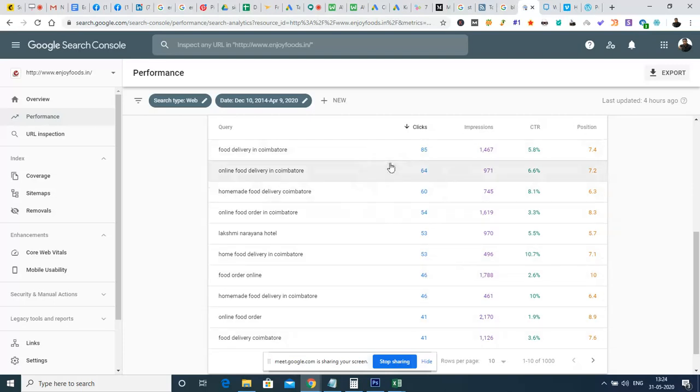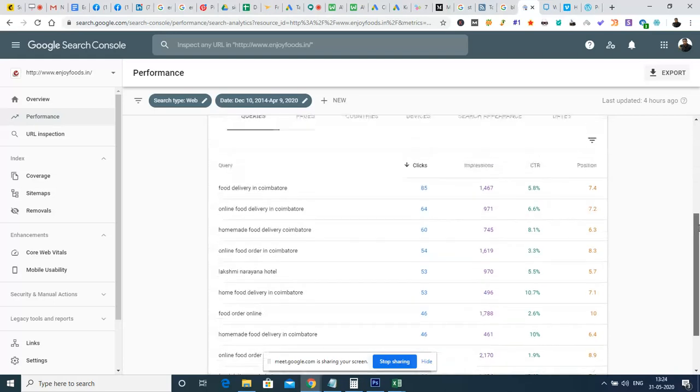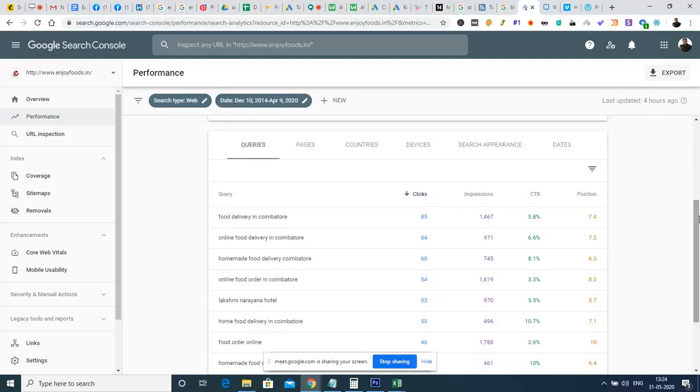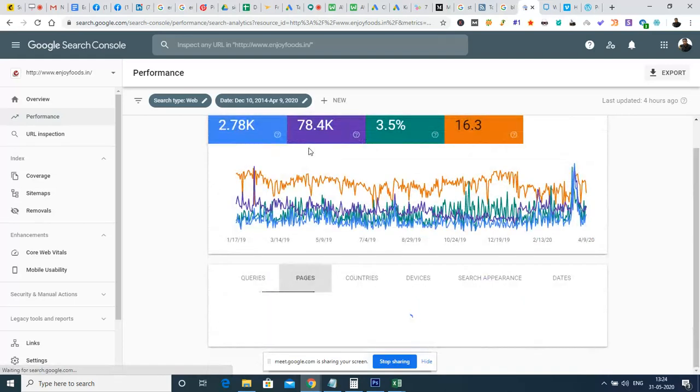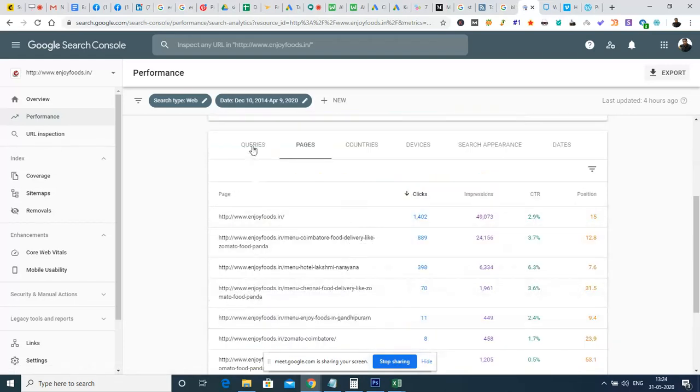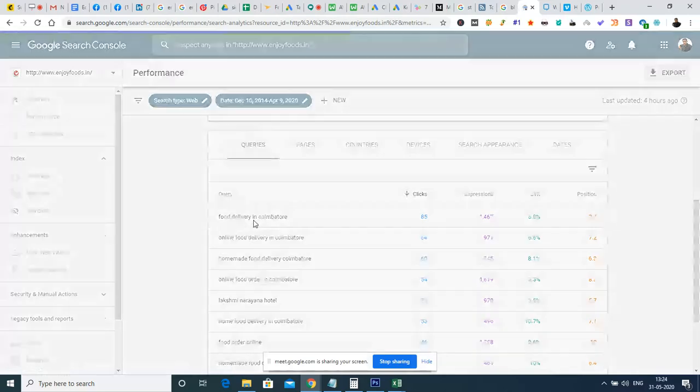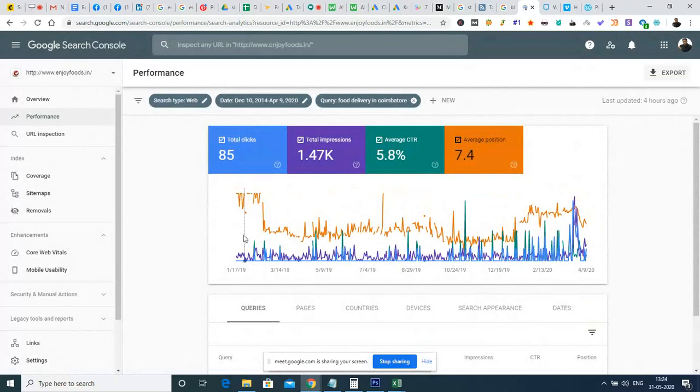So in order to optimize a particular page, it will be helpful for us to study this and get a better understanding as well. For food delivery in Coimbatore, for example, we can check the total number of searches happening through the Google Keyword Planner. And through the pages option, if I choose only food delivery in Coimbatore, I'll be getting the metrics only for that keyword, not for anything else.